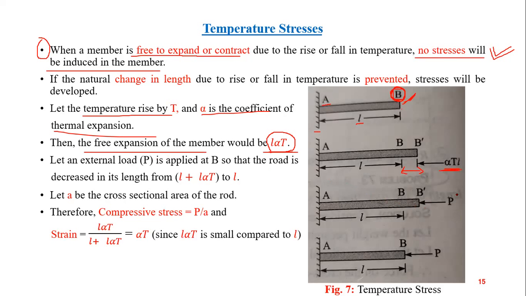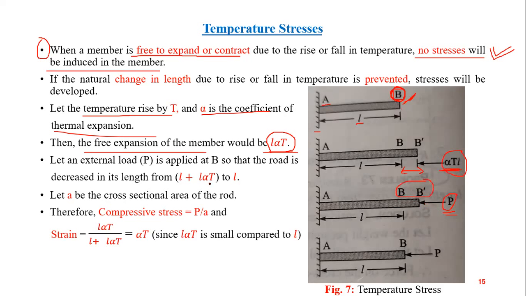Now we say that a compressive load is applied at the free end of this member. Without any load, the material expanded by L alpha T. Now a load is applied, meaning this expansion is being prevented. This will not expand.